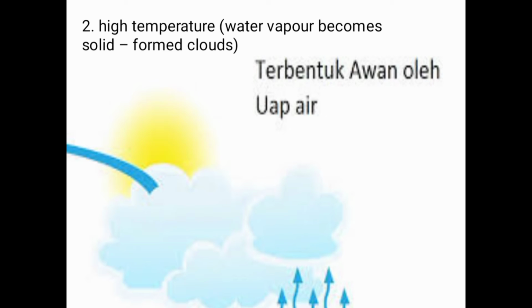2. High temperature, or water vapor becomes solid and forms clouds. Temperature in Indonesia is high as a result of the sun's heat, which makes the water vapor undergo condensation and form dew. Dew is formed of small air points, so the higher temperature makes the dew gather more and solidify to form clouds.